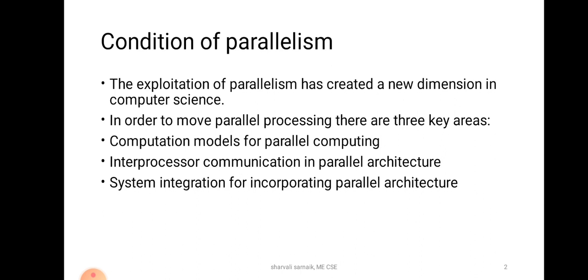So the exploitation of parallelism has created a new dimension in computer science, and to move toward parallelism, there are three key areas: computation models for parallel computing, interprocess communication in parallel architecture, and system integration for incorporating parallel architecture. Basically a theoretical treatment of parallelism is needed to build a basis for these challenges.